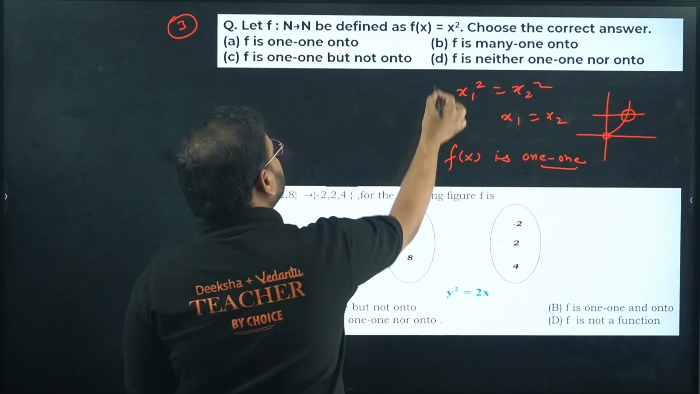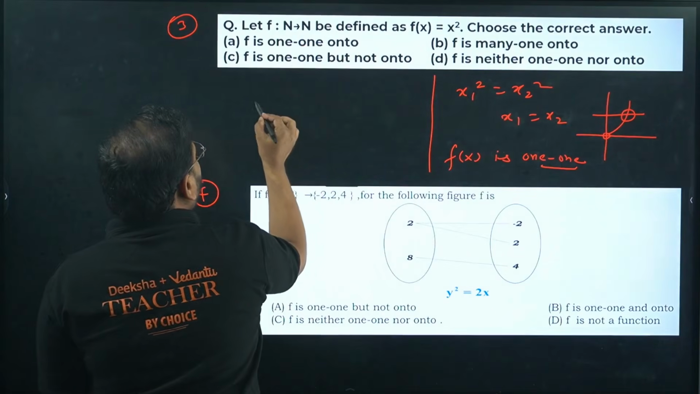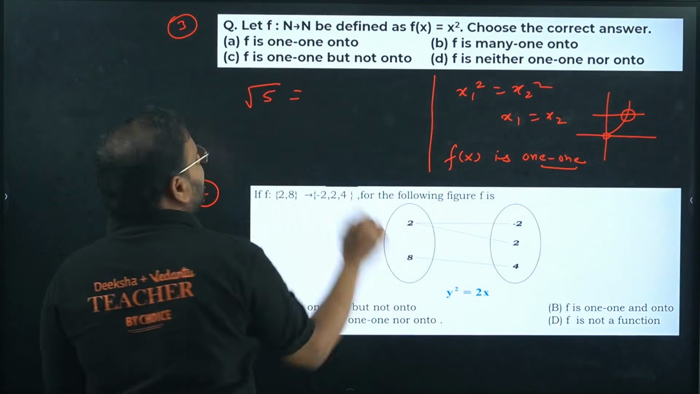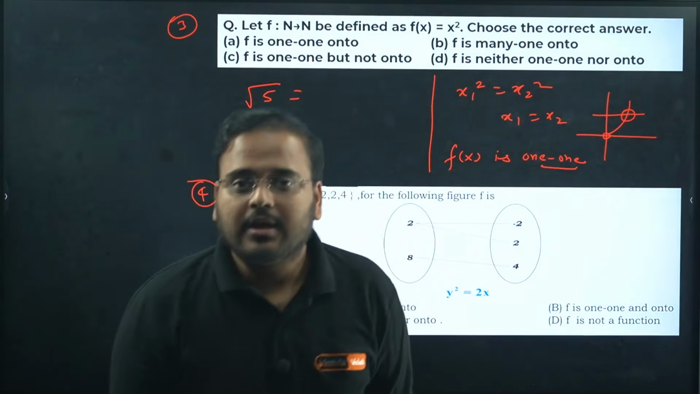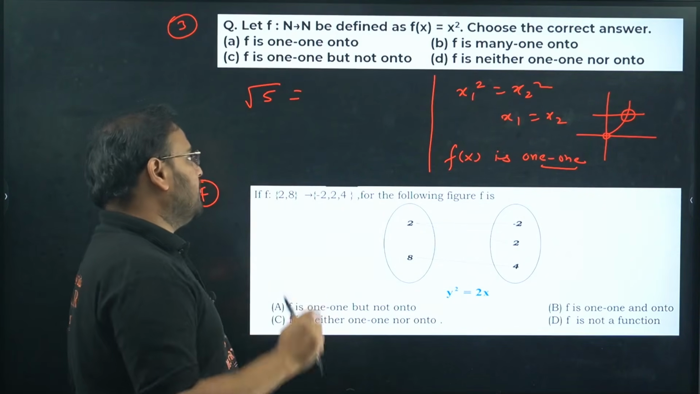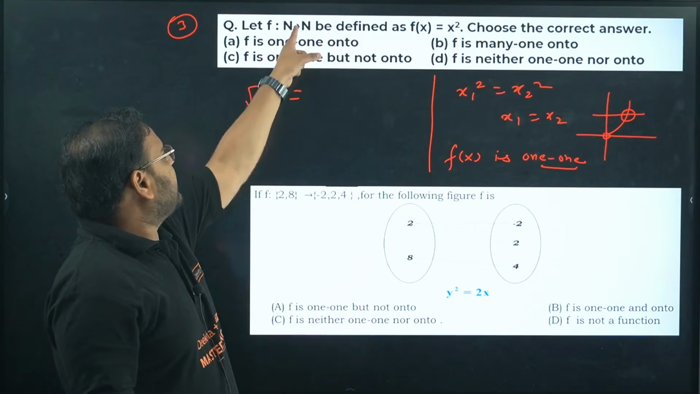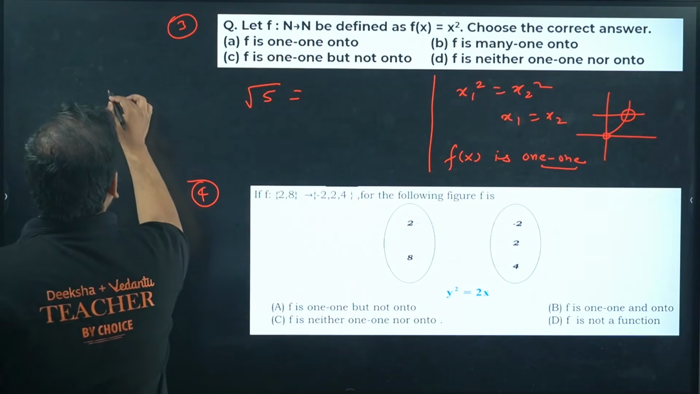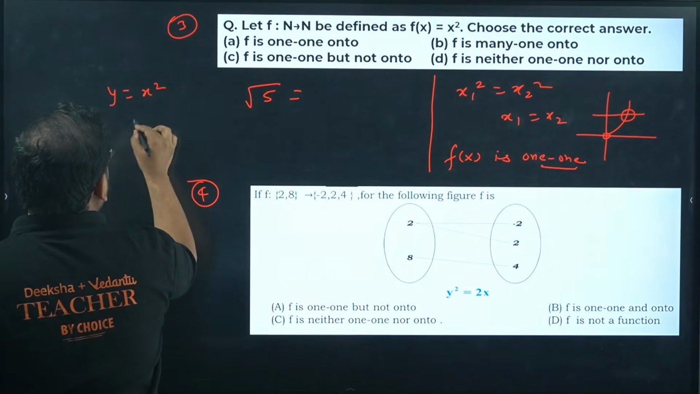What about onto function? Simple logic. What is the codomain? Codomain is natural number. Take natural number 5. What is the codomain? Codomain is also natural number. Take here, 5 is in the codomain. Is there a value that maps to it? Check here, the function is y equals x square. So x equals what?